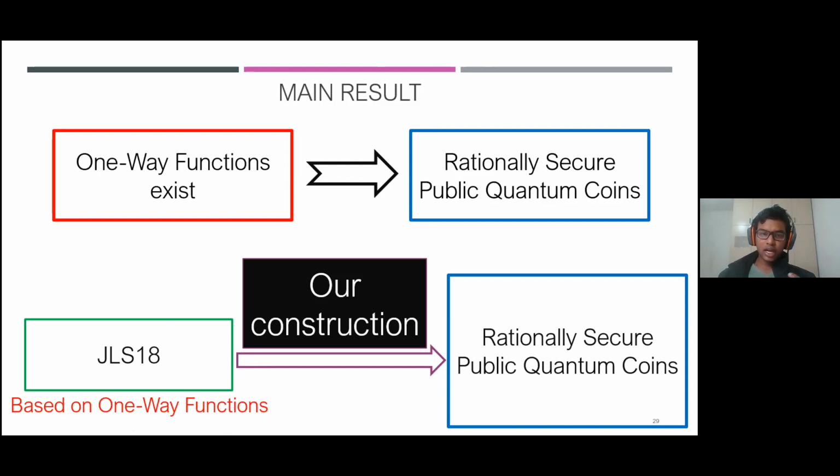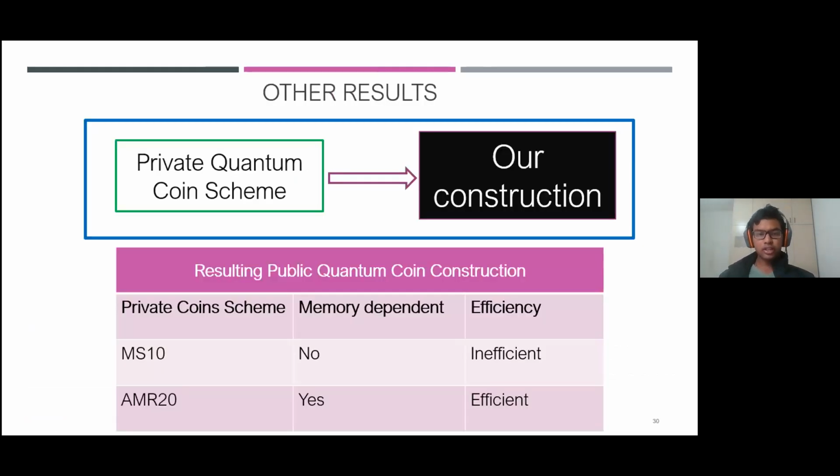We can also try to instantiate our construction with the other two private quantum coin schemes, in which case the resulting public quantum coin will enjoy the same properties as the underlying private quantum coin scheme.